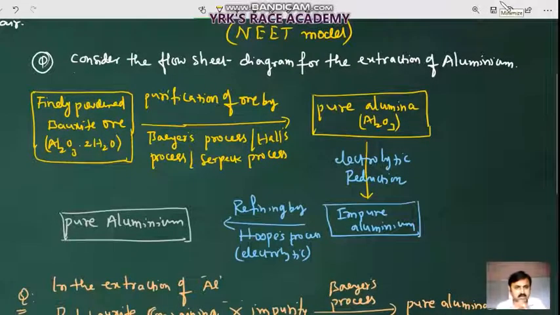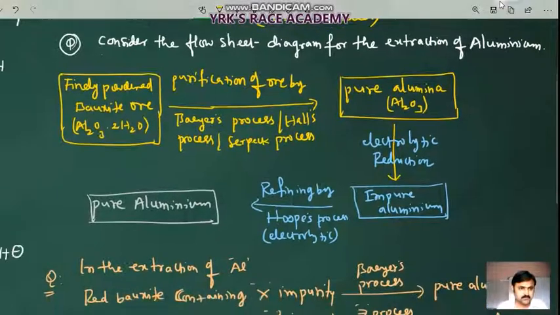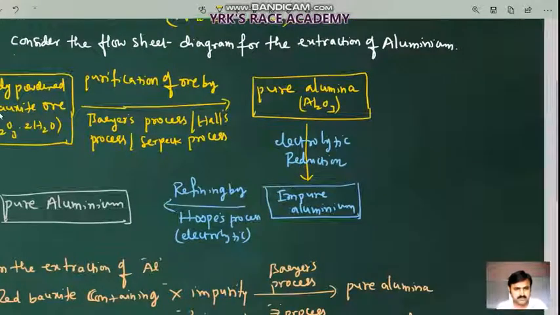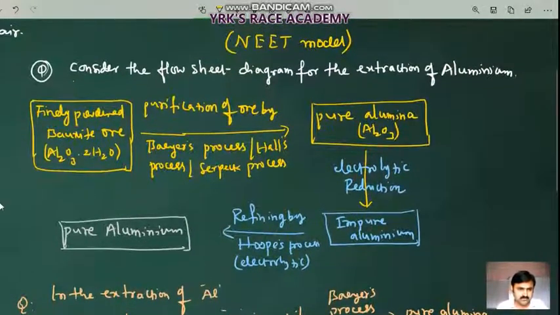So let us see one neat model question. They are giving one flow chart. Consider the following flow sheet diagram. So what is the diagram? In this diagram, first we have finely divided bauxite ore, Al2O3·2H2O, and this ore is purified by using Bayer's process, Hall's process and Serpeck's process, and we will get a pure form of aluminum.